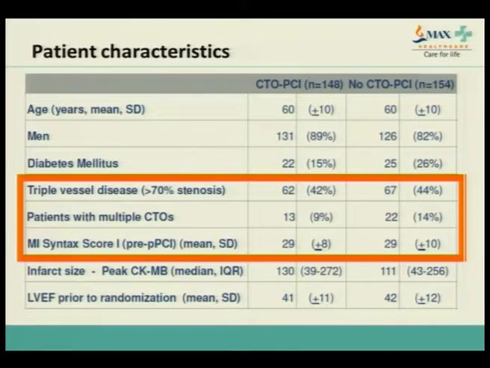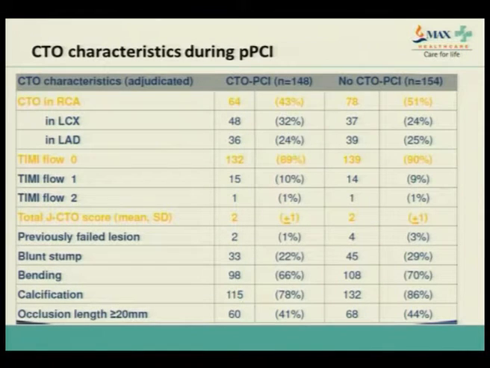Almost 40% of them had triple vessel disease, and around 9% to 14% had multiple CTOs. Infarct size was almost the same based on the peak CPK-MB value, and LVEF was around 40%. The CTO of the RCA was present in around 40% of patients, circumflex around 30% versus 24%, and LAD around 24% and 25%.